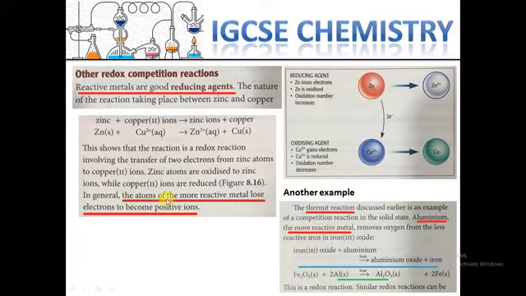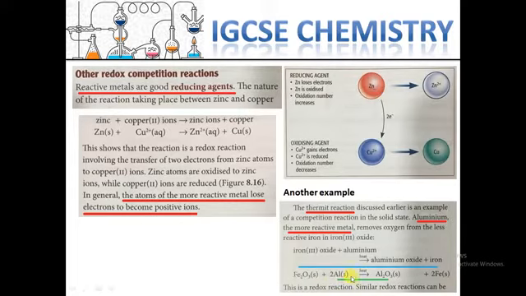So here the atom of the more reactive metal, like zinc, loses electrons and becomes a positive ion. Another example is the thermite reaction. The thermite reaction happens with aluminum, the most reactive metal. For example, a reaction between iron oxide and aluminum. As we know, aluminum is more reactive.